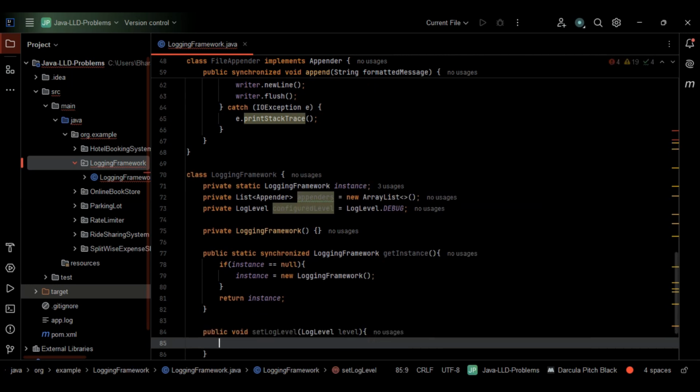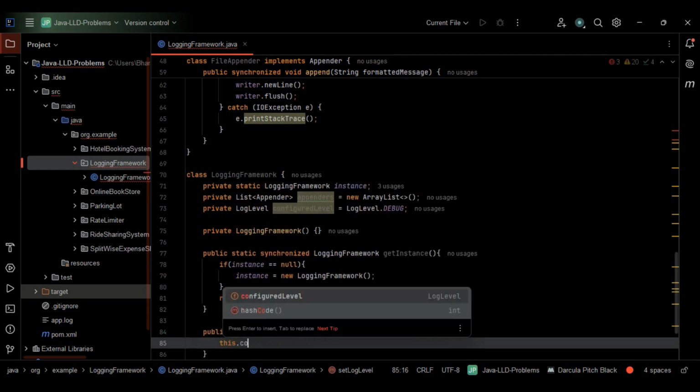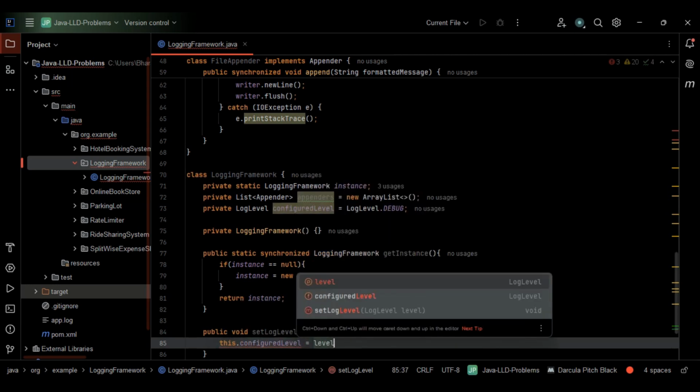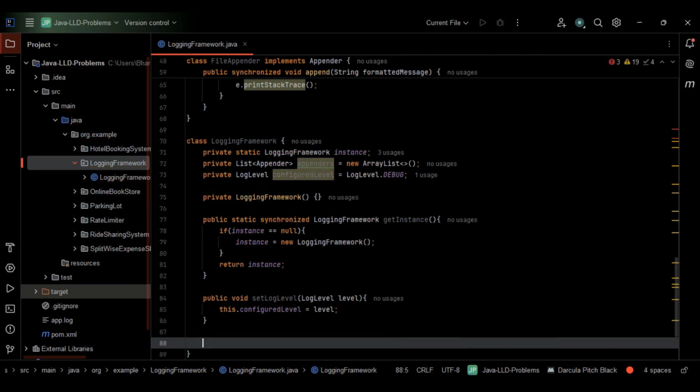This is fine. What we are doing within this method is setting the minimum log level, some threshold, right? So here let me go with this.configuredLevel, and let me assign this one to the level. So this is fine. Let me come out of this one entirely.